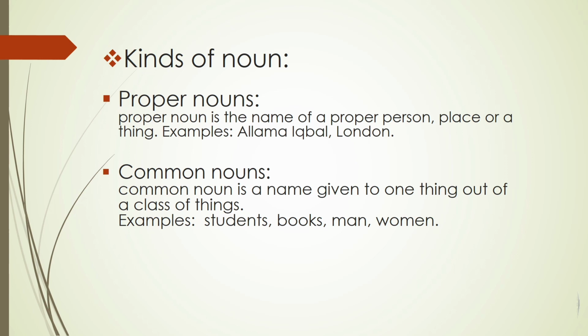For example, student in Pakistan and USA, UK are the same. Examples of common nouns are students, books, men, women. So student is a common noun because it's common to all. Proper nouns are sometimes used as common nouns, for example, Salman is often called the Noam Chomsky of Pakistan.